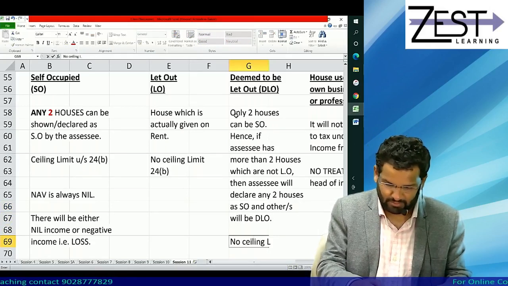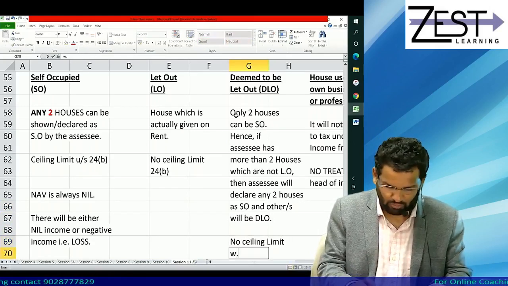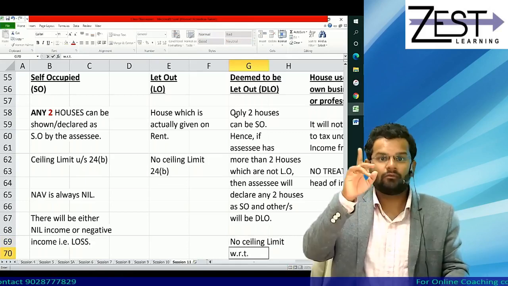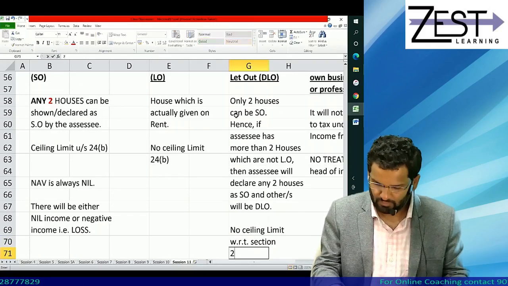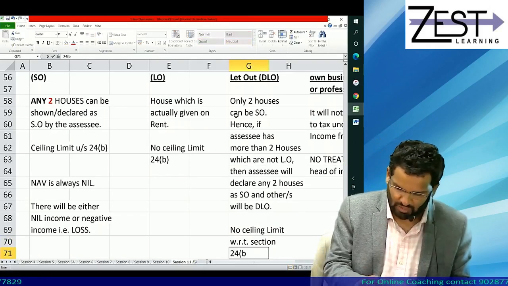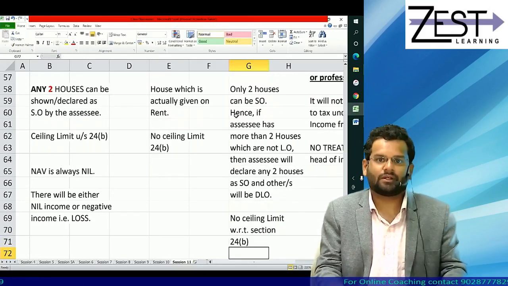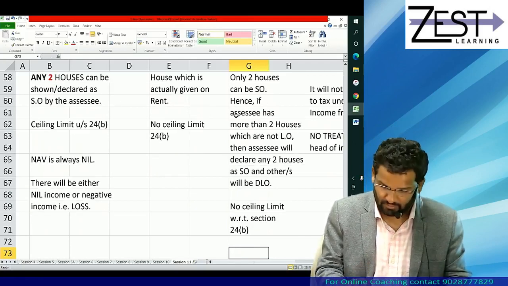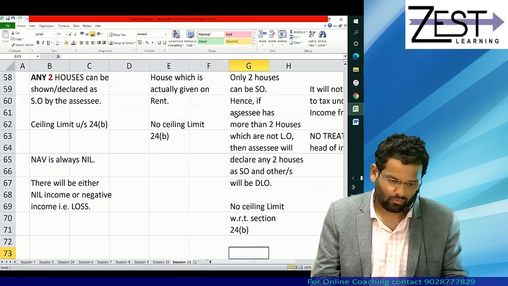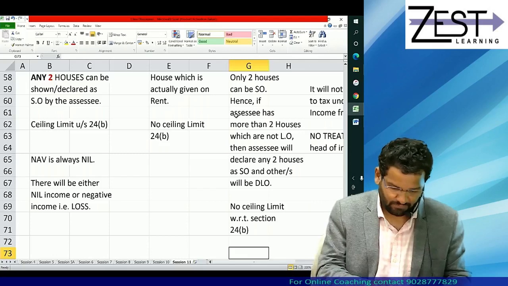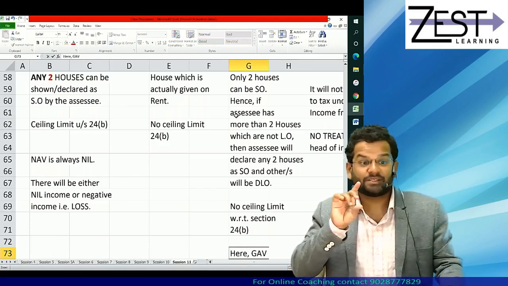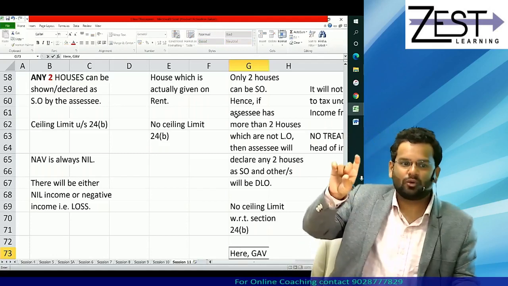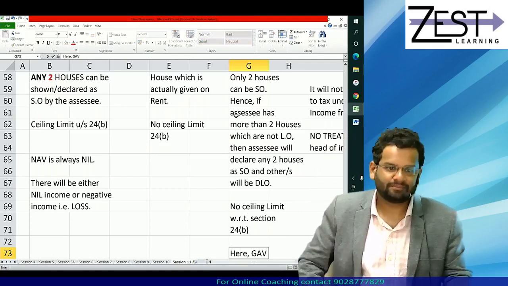No ceiling limit with respect to, we have become very professional now, with respect to section 24B. So see, when you start talking in section terms, it's fantastic. Correct? And one more issue is there here. Here, GAV, see, something is not possible to be found out in DLO.